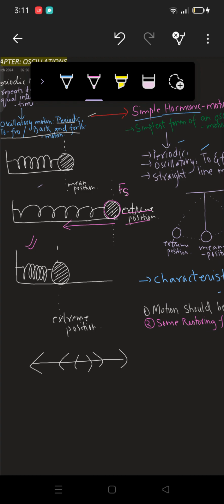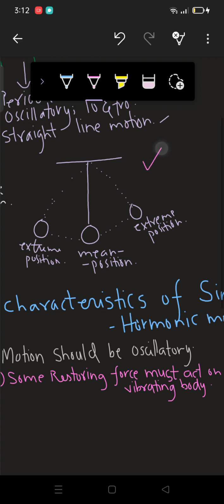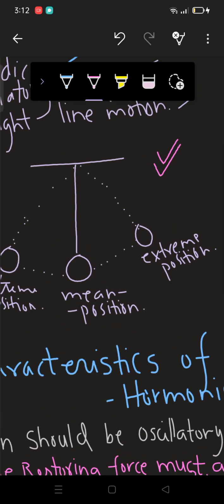But this force is what we call the restoring force, which is restoring the position of the body to its original position, right? So some restoring force must act on the vibrating body. If I take the example of this simple pendulum, this is known as the bob.